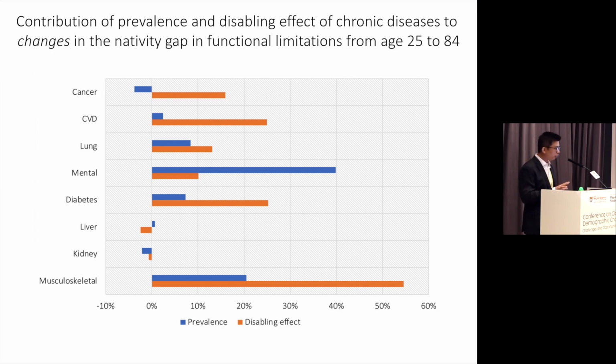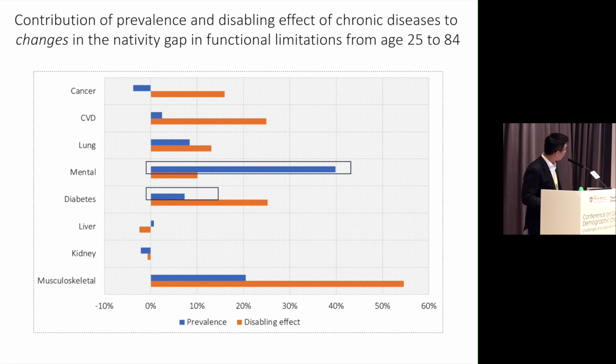Then with this figure, we're trying to summarize the contribution of the prevalence and disabling effect of chronic disease to the changes in the native gap in functional limitation from age 25 to 84. Again, the main contributions here: in this figure, the blue bars indicate the contribution of the prevalence of this disease, and the orange bars indicate the contribution of the disabling effect of this disease to the changes in functional limitation from age 25 to 84. The first main contribution is this increasing prevalence of mental illness and diabetes among immigrants, which contributes about 40 to 7% of this diminished advantage in functional limitation.